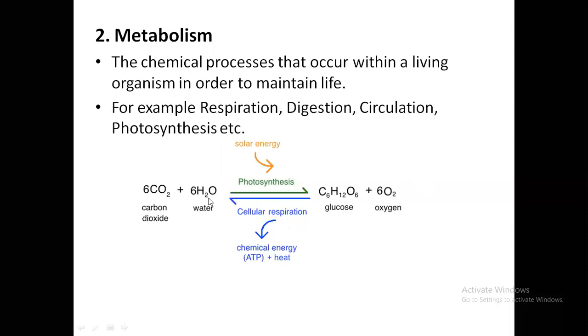So the respiration process which we consider is actually the breakdown of food to produce energy and release carbon dioxide and water. Even that is a chemical reaction. All the biological processes that you consider inside your body are actually biochemical reactions. That is termed metabolism. So this is the second property of every living organism. Every living organism will carry out metabolism.